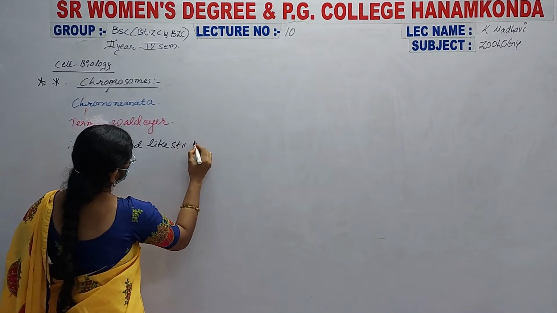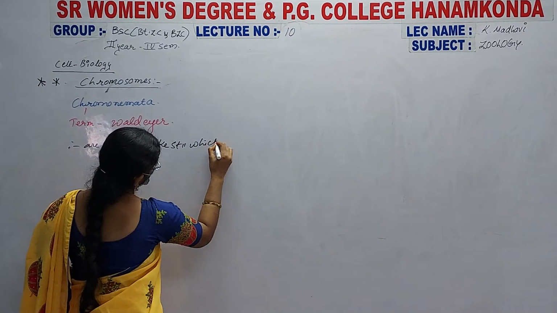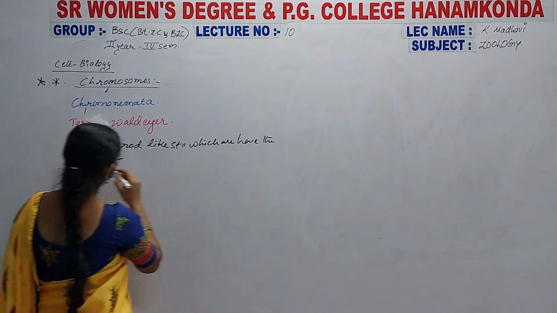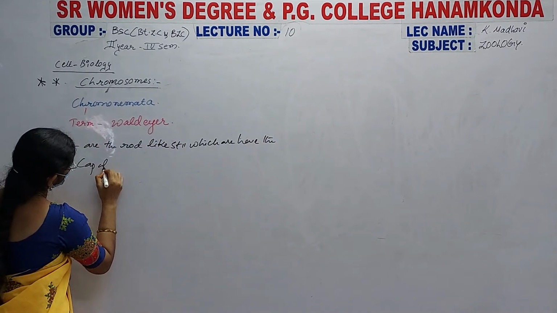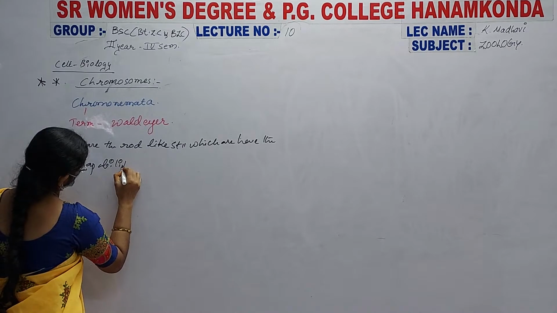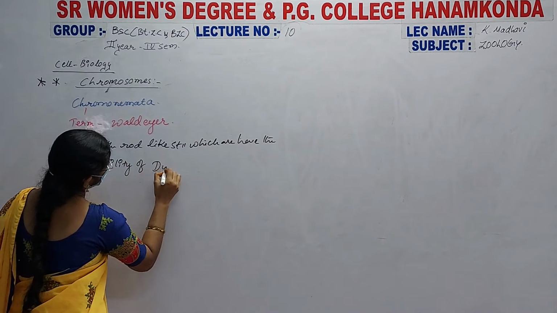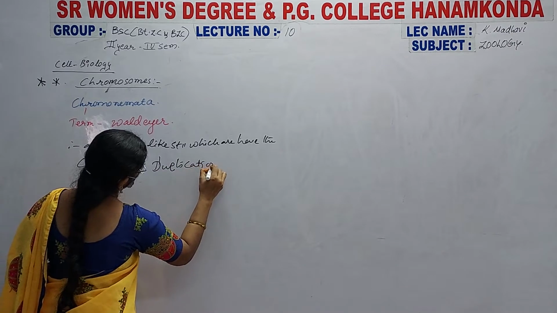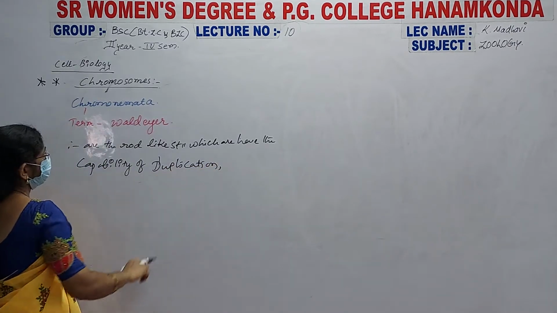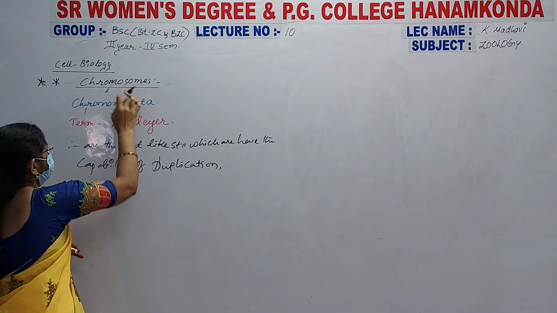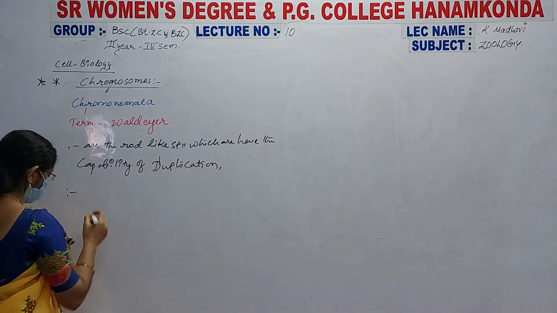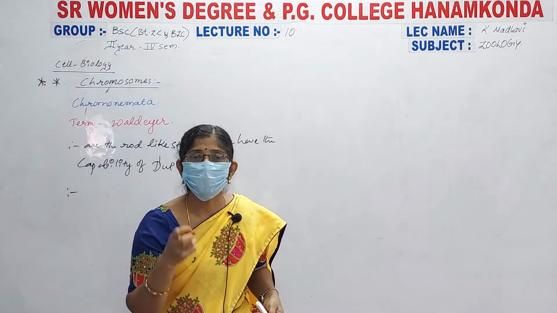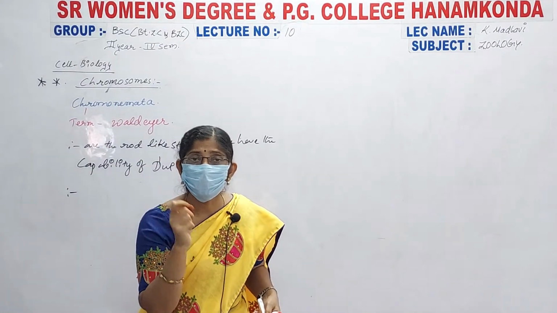And here the definition: chromosomes are rod-like structures which have the capability of duplication. Such structures are known as chromosomes. These chromosomes are heredity vehicles. Why? Because they have DNA inside.